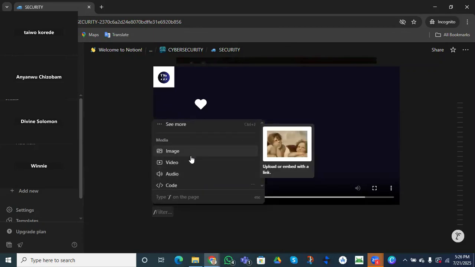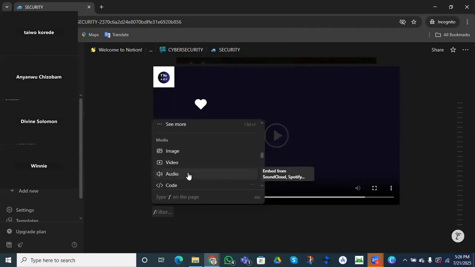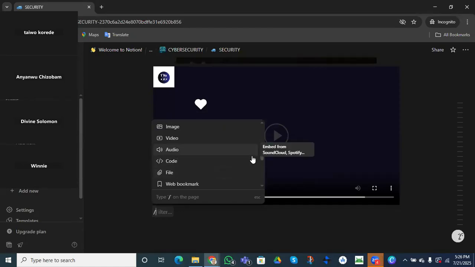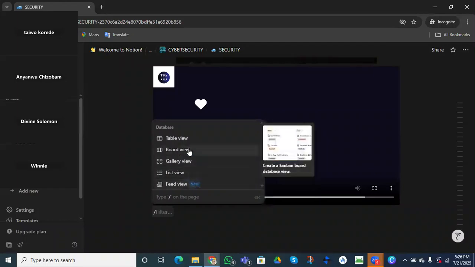So we have the image. We've used the image. We can bring in an audio. If you have an audio that you want to bring in, maybe you want your team workers to listen to it, you can equally import a file. You can bring in a file, the same way we brought our videos and other things. You understand?